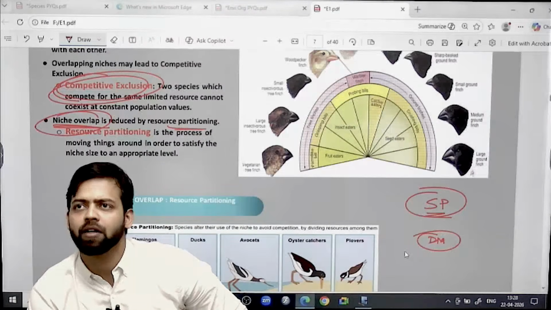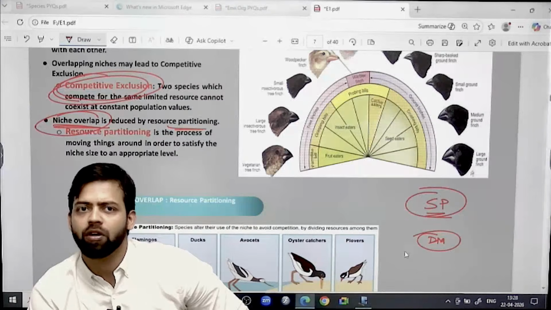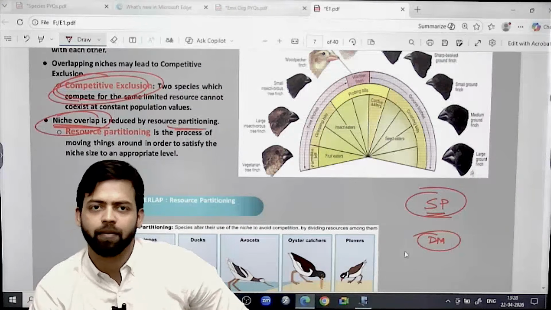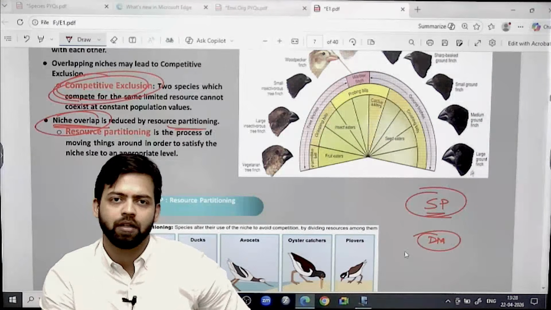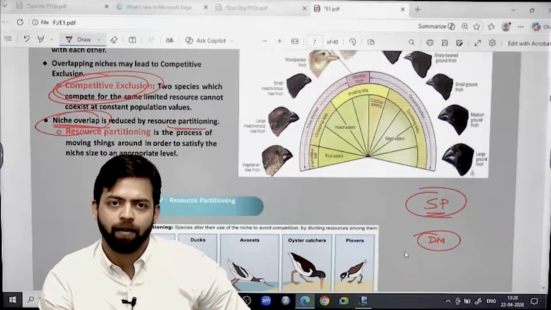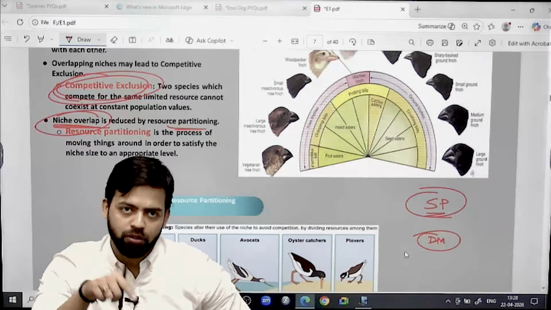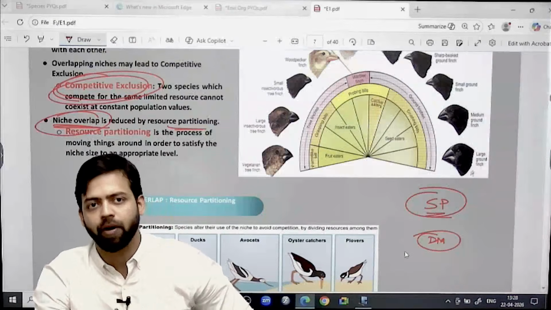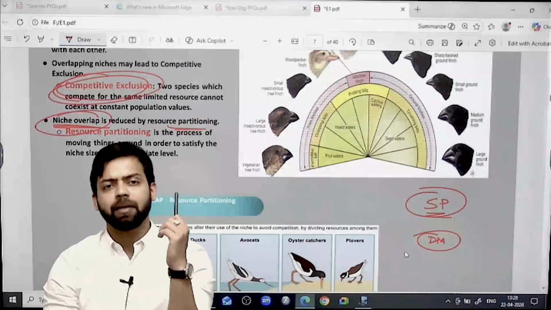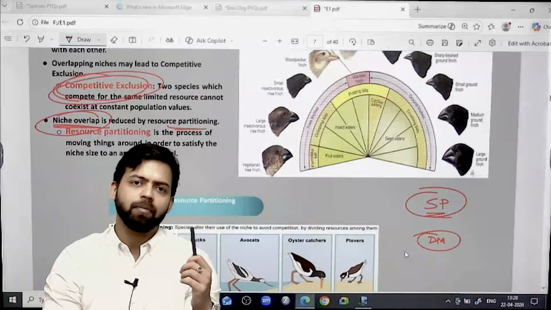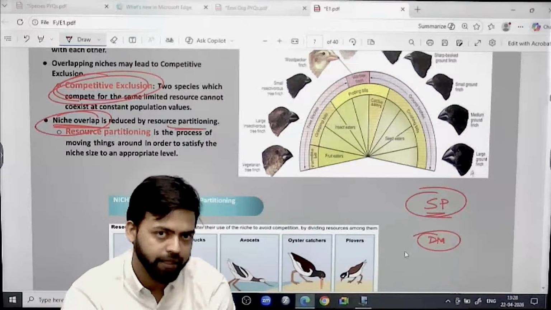No. Both biotic and abiotic components. When it is an ecosystem, Gaurav, it is both biotic and abiotic components, because imagine if there is no air, right? The ecosystem is not going to survive. Abiotic components, particularly climatic and edaphic factors, both are required. So it is an interaction of multiple things: biotic, abiotic, and its functionality.